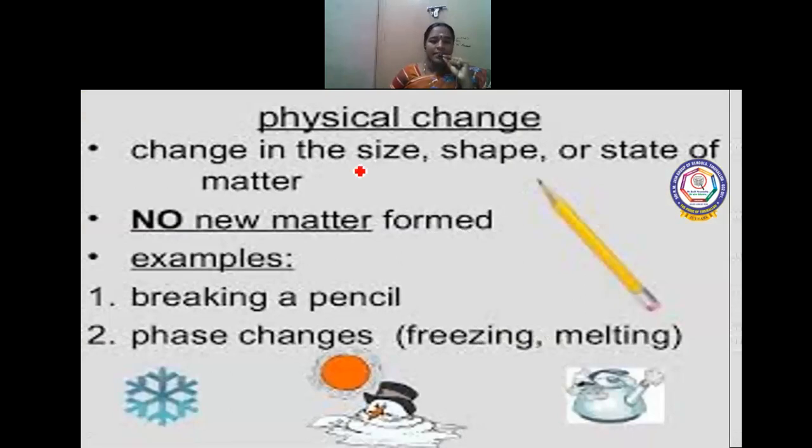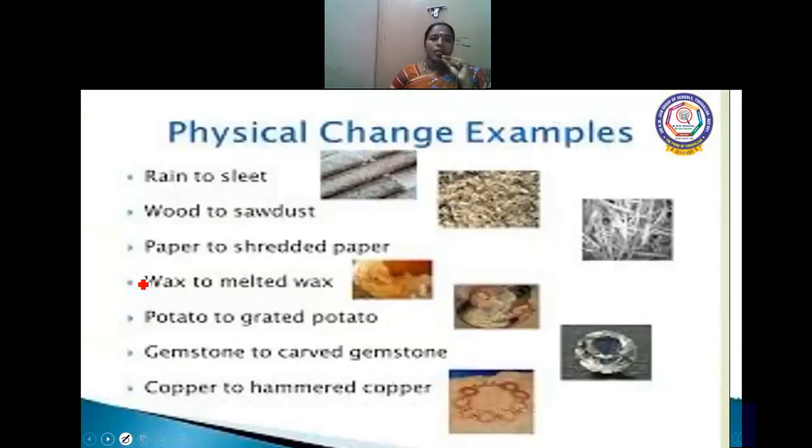A change in size, shape, or state of matter. There is no new matter or new substance formed in a physical change. Breaking a pencil, phase changes, freezing, melting, and evaporation. Wood to sawdust, paper to shredded paper, wax to melted wax, potato to ground potato, gemstone to carved gemstone, copper to hammered copper. These are the examples of physical change.